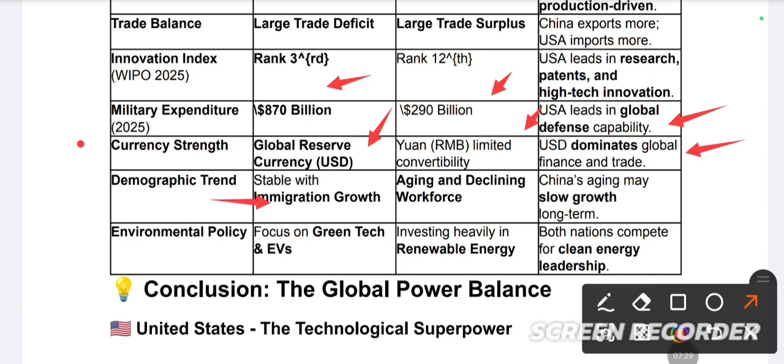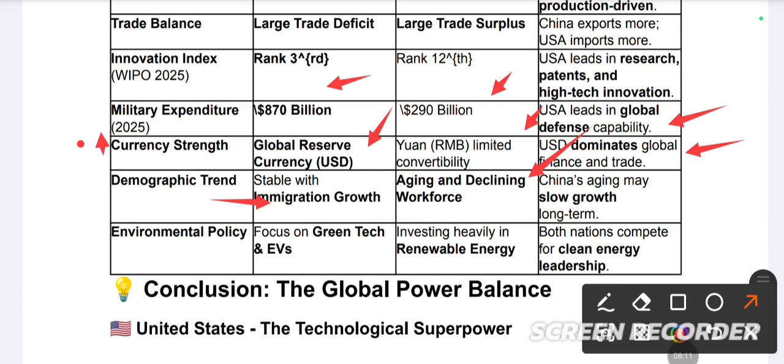Demographic trend. The biggest problem of America is immigration growth. A lot of people are coming to America for a better life. America provides freedom, so people are coming to America. Immigration was the biggest problem. USA has declined H1B visas for Indians as well, and they also have a lot of problems. I should say that with immigration, the civic sense is very low among the coming nation. That's the problem of immigration in Australia and the United States of America, because they provide a good livelihood. On the other hand, China is facing bigger issues of aging and a declining workforce.